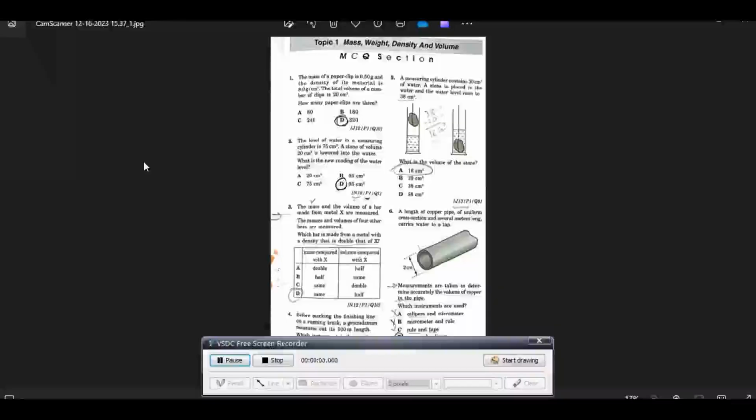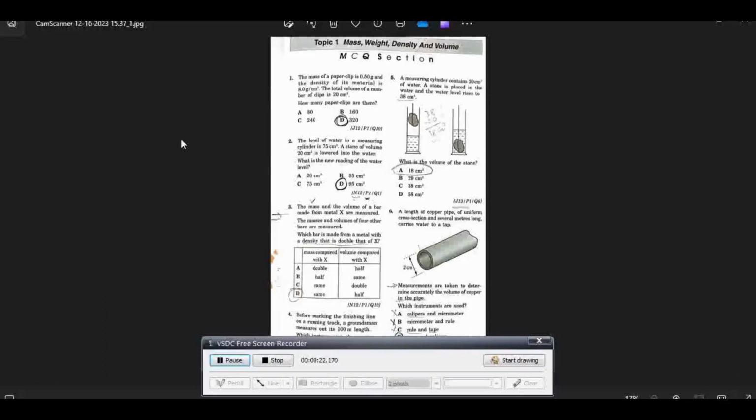To start, MCQs Physics Paper 1, 5054 of O level. Paper 1 consists of MCQ questions. The first topic is mass, weight and density.